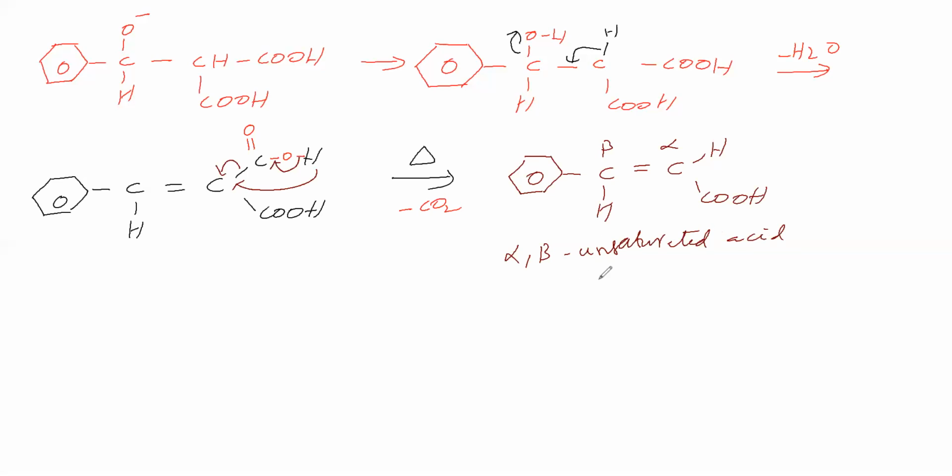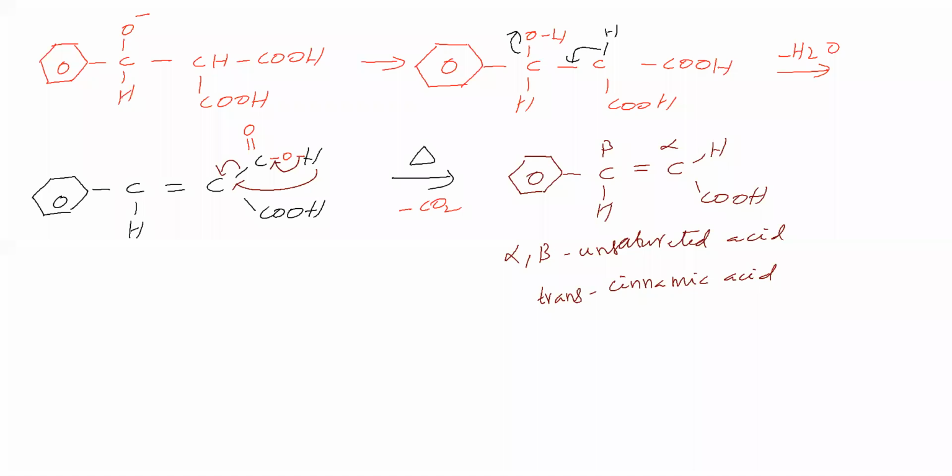This acid name is cinnamic acid. Here the C=C double bond is there, therefore it can show geometrical isomerism. The geometrical isomer is the trans isomer. Trans cinnamic acid we are getting. This is called the Knoevenagel reaction.